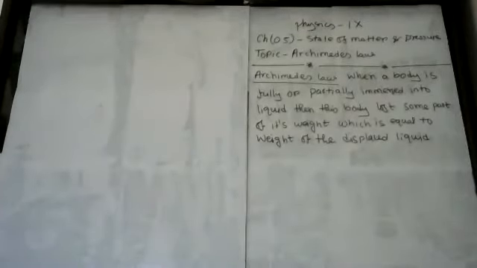Now, my dear student, at first I'm going to find out the weight lost by the body. Suppose I'm taking a piece of solid body. At first I take its weight in air, and then I find out its weight inside the water. If I subtract weight in air minus weight in water, that amount indicates the weight lost by the body. So mechanically, weight lost by the body will equal to weight of the body in air minus weight of the body in water.